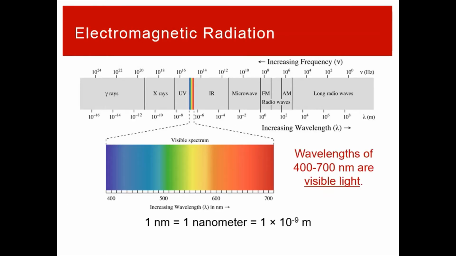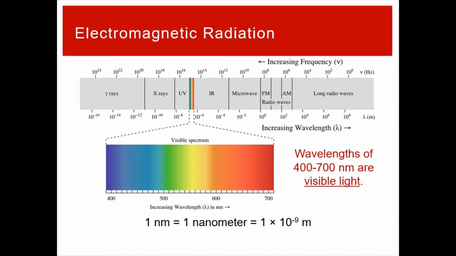There is one portion of the electromagnetic radiation that is special, and that is visible light. Wavelengths 400 to 700 nanometers are called visible light, and that is because that's what humans can see, right? Your eyes are tuned to seeing these wavelengths of light. So even though normally we think of light as things we can see, really a very small portion of electromagnetic radiation is visible to humans. Now, it's not a random portion; a very large amount of the light that comes from the sun is visible. That's why we can see it.